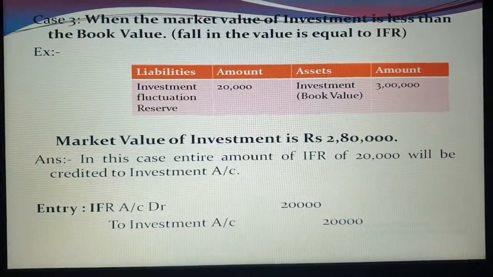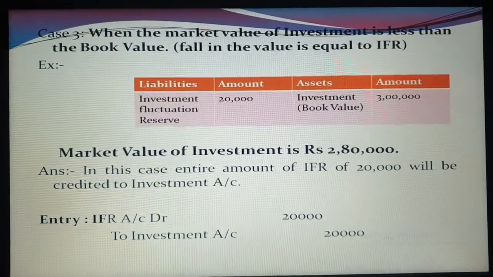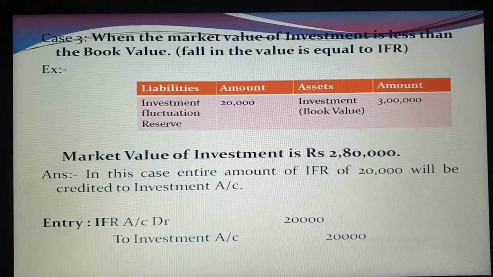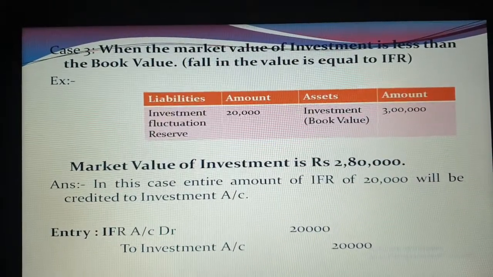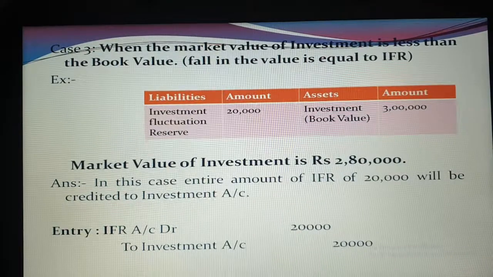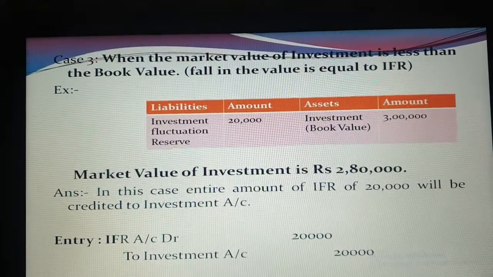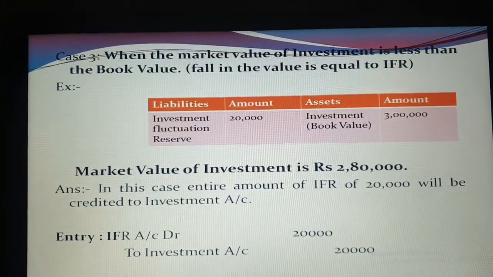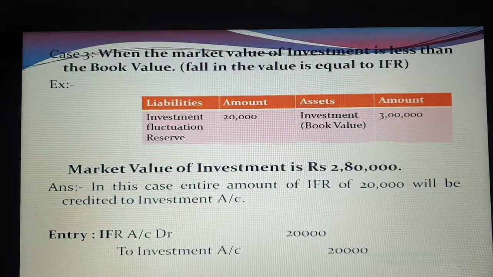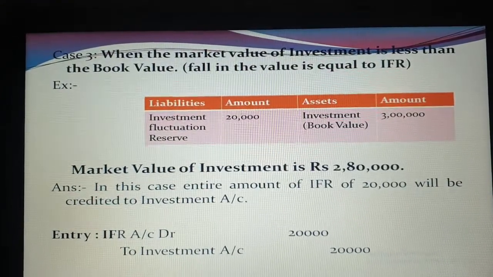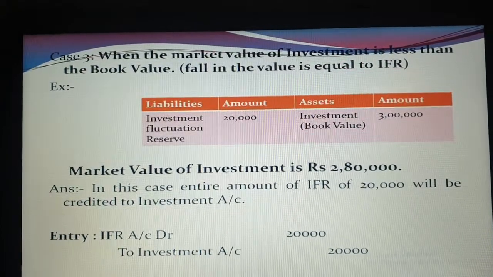Now case number third. Again the reserve is given as 20,000, investment book value is 3 lakh and market value is 2,80,000. First, the same thing: you have to compare the book value and market value of investment. The book value in the books is 3 lakh and the market value is 2,80,000. Then there is a loss of 20,000, and that 20,000 loss will be adjusted with the IFR, the investment fluctuation reserve, which is again 20,000.